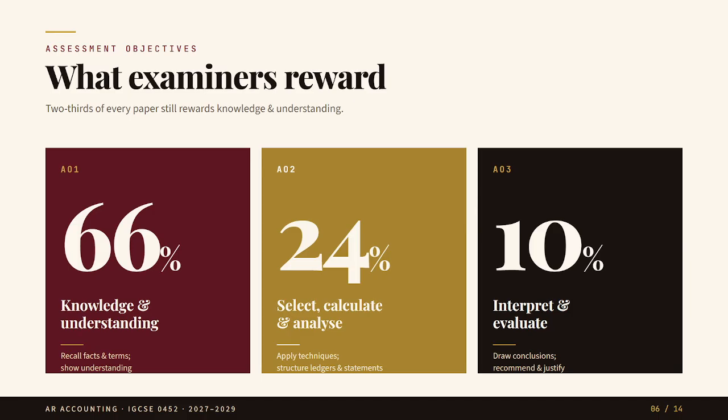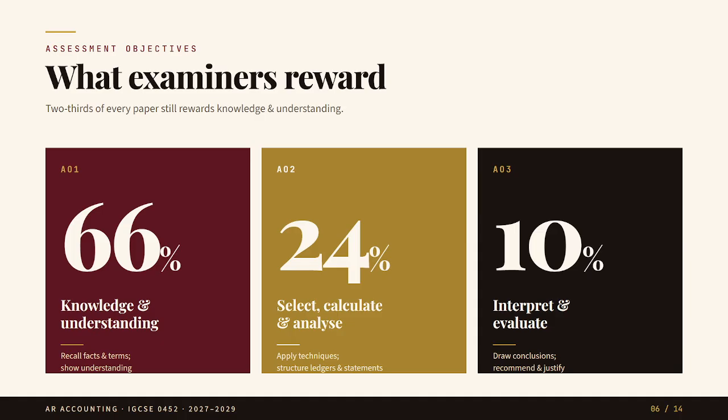It carries 24%. This means students must not only remember things, they must select the correct figures, calculate accurately and present the answer properly. Assessment objective 3 is evaluation. It carries 10%. This is where students give calculations, recommendations or judgment based on accounting information.